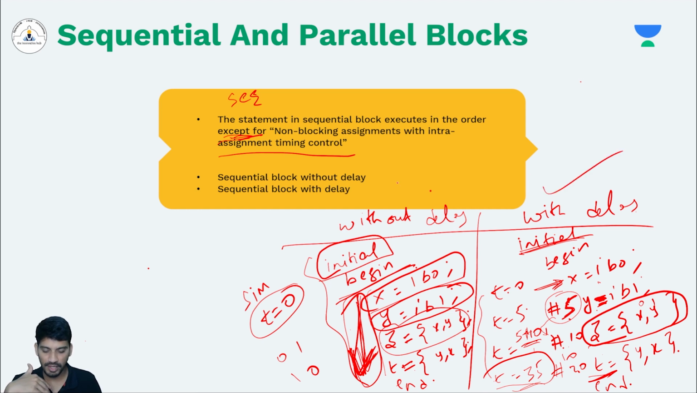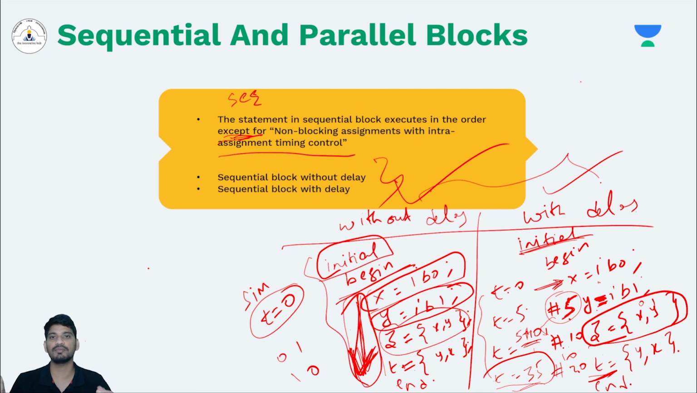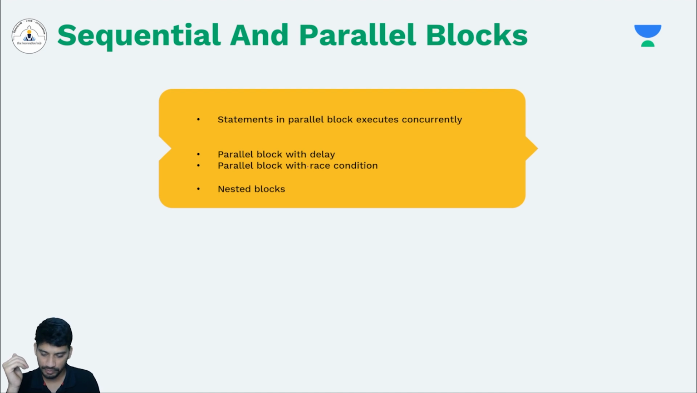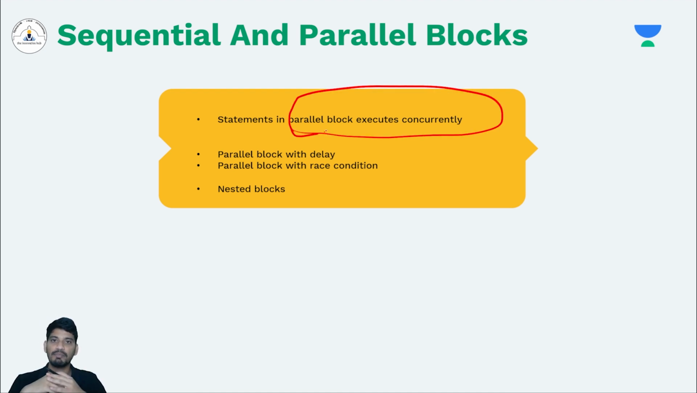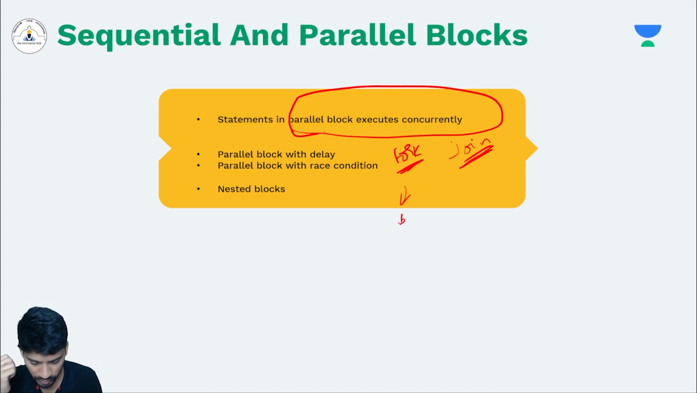This is with delay and this is without delay, but we have already seen these things in the past few sessions since we are using only begin and end. Now let's see the new concept, parallel blocks. The statements inside the parallel blocks execute concurrently, meaning all at the same time. So you can use the keywords fork and join. Fork to begin and join to end.